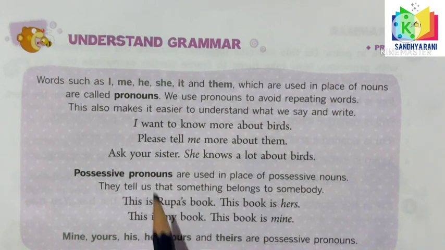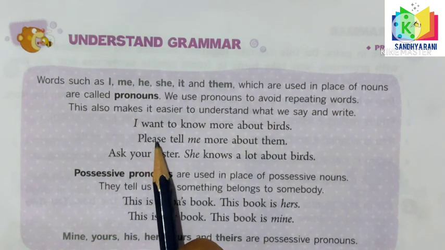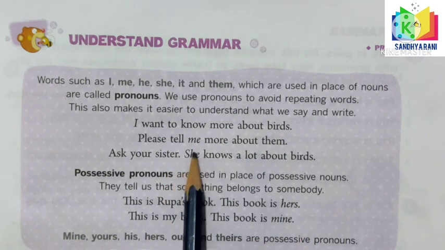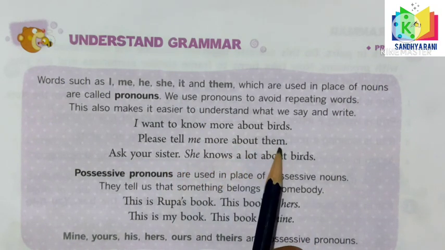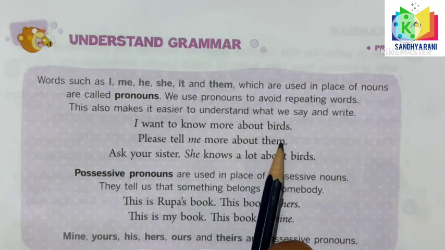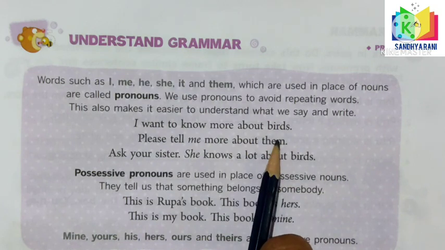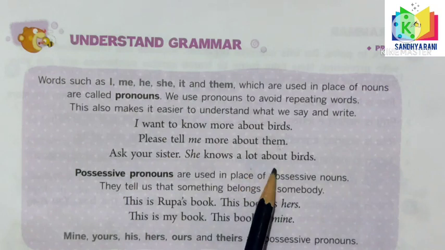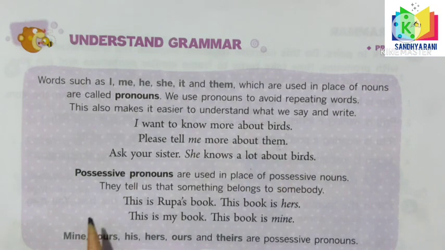Here they have given one example. You can see here, I want to know more about birds. Please tell me more about them. Here we can use birds, but instead of that word, we can use them. Here it is a pronoun. When we repeat the words in the second line, we can use the pronoun. See here, ask your sister, she knows a lot about birds.